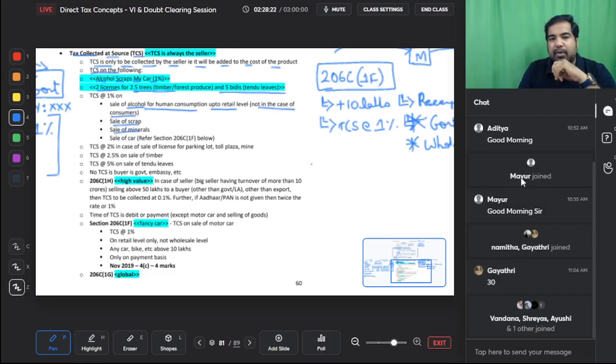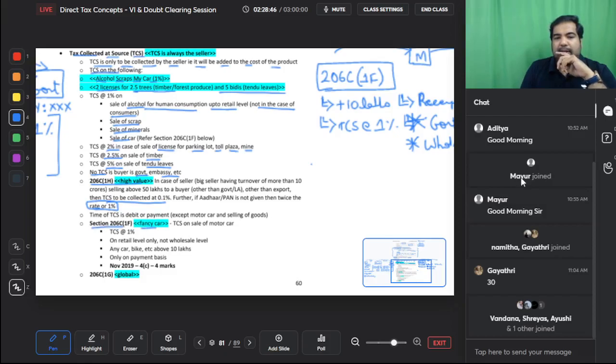Sale of scrap, minerals, car, 2% on license for parking lot, toll plaza, mine, 2.5% on timber, 5% on tendu leaves. No TCS if the buyer is government, embassy, etc. High value, then TCS at the rate of 0.1%. If you don't give your PAN, then it will not be 5%, it will be twice the rate or 1%. So it's an exception.